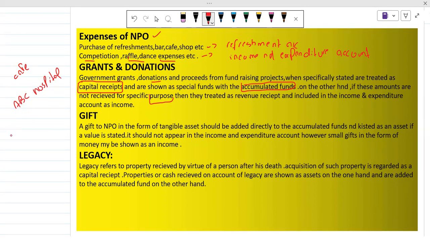If they have a branch in D colony, and they are supposed to establish another branch in D ground, what will they do? ABC hospital will have to raise finance for opening one more branch in D ground. So what will they have to do?